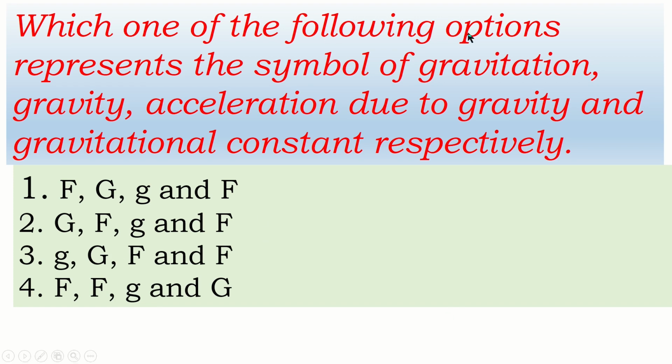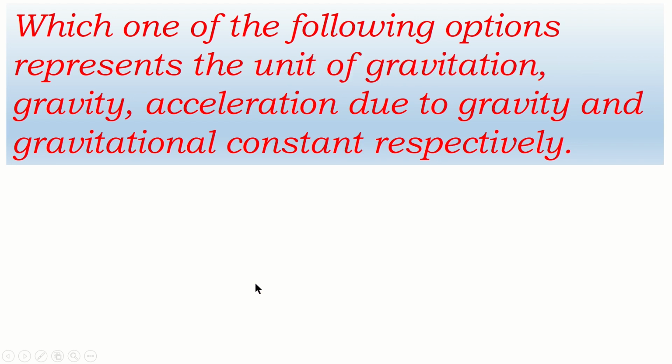Now we have to go through the question. Which of the following options represents the symbol of gravitation first, and then gravity, and then acceleration due to gravity, and then gravitational constant. What is the symbol for gravity? This is a force, F. That's why F, again F, and acceleration due to gravity is denoted by small g, and lastly gravitational constant is capital G. So capital F, small g, and capital G, we have to look for. The first two are not capital F. This one is the correct answer, capital F, small g, and capital G.